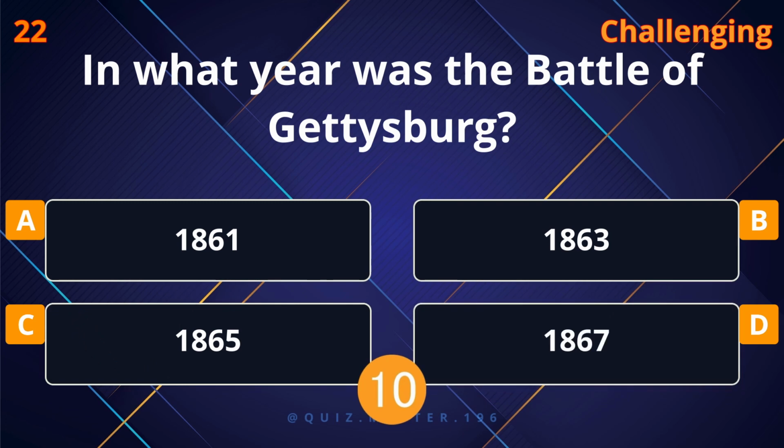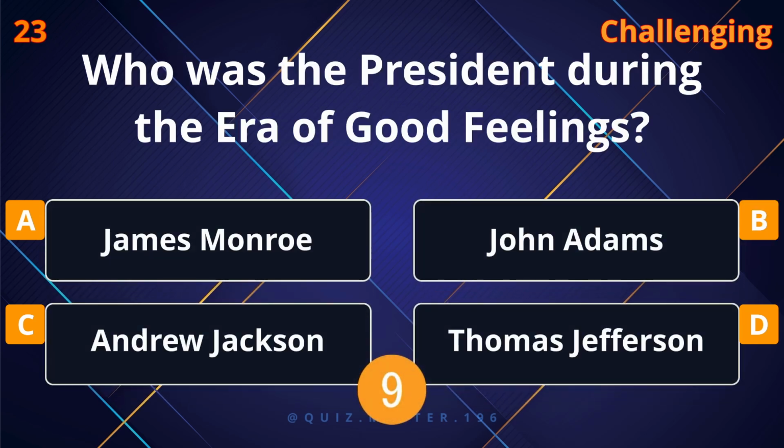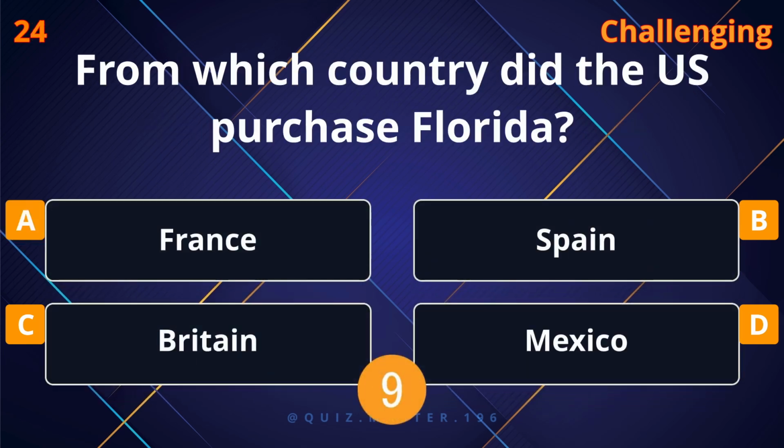In what year was the Battle of Gettysburg? 1863. Who was the president during the era of good feelings? James Monroe. From which country did the U.S. purchase Florida?